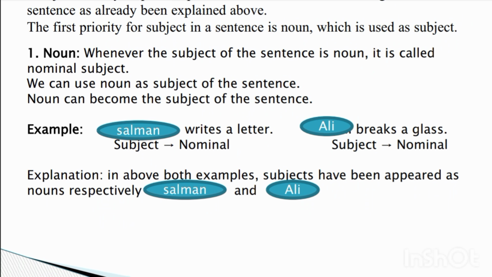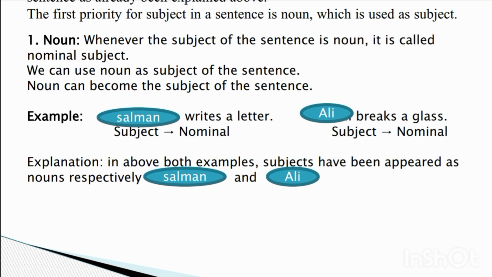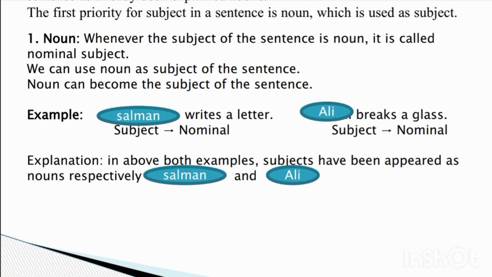Look at the examples. Salman writes a letter. Subject: nominal. Ali breaks a glass. Subject: nominal. Explanation: in both of the above examples, the subject appears as a noun, respectively Salman and Ali.